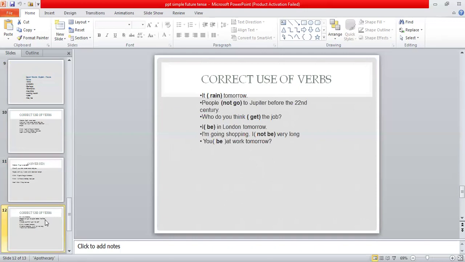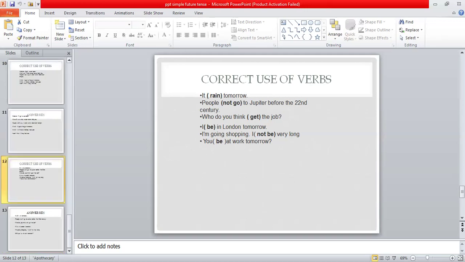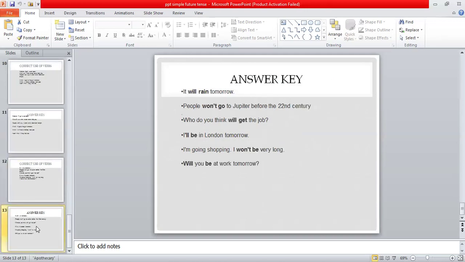Here we have some more sentences, and in all these sentences you can see: tomorrow, 22nd century. What do you think? I get the job. I'll be in London tomorrow. All these sentences have some signal words in them, which are going to make it very easy for you to decide which tense you have to use in order to change the sentence. Try to do these sentences, and this is the answer key of all the sentences where you can check the answers.